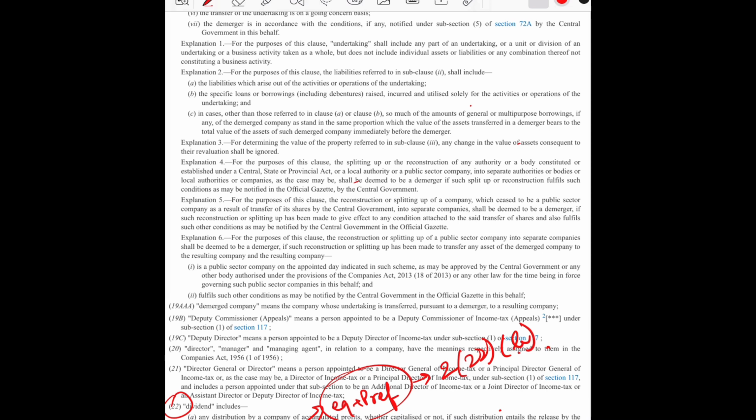I hope this sentence remains same for A as well as B, so I hope it won't be necessary to explain it again. But however, when we come down to the second sentence, it states that any distribution to its preference shareholders by the way of the bonus. So when it talks about preference shareholder paying any amount of bonus, so the question remains, why does it not talk about equity shareholder? Because the company could also state that the company would like to pay to the equity shareholder via bonus instead of paying dividend.